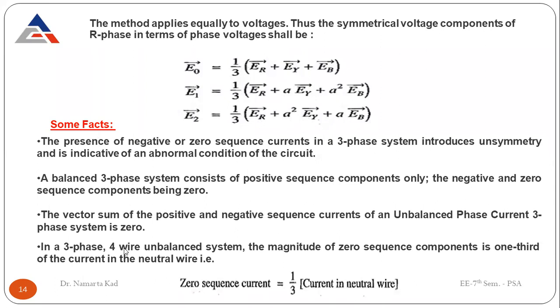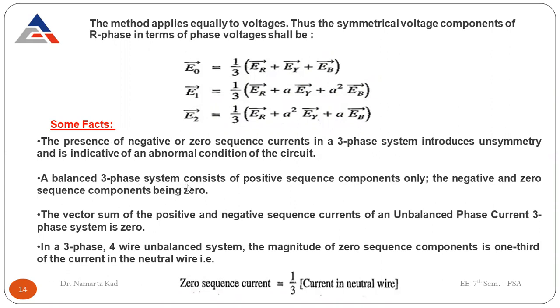So the important points now: the presence of negative or zero sequence currents in the three-phase system introduces unsymmetry, and is indicative of an abnormal condition of the circuit. We have already discussed that when negative or zero sequence currents are there in the system, there must be some fault in the system. That system is not a balanced system now. It will be an unbalanced system. So for the unbalanced system, there must be a presence of negative or zero sequence currents.